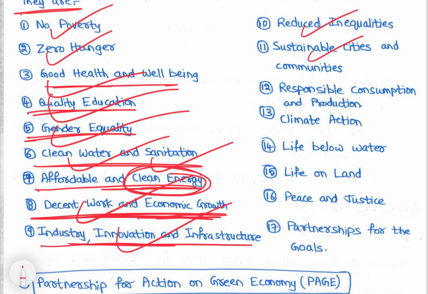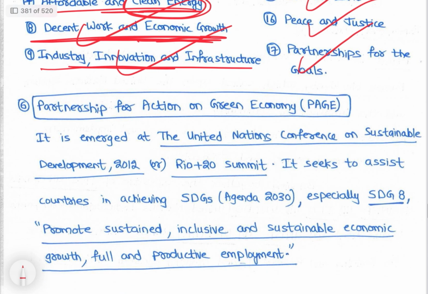11th is sustainable cities and communities. 12th is responsible consumption and production. 13th is climate action. 14th is life below water. 15th is life on land. 16th is peace and justice. 17th is partnerships for the goals. So these are the 17 sustainable development goals.